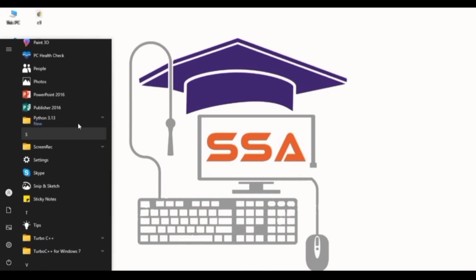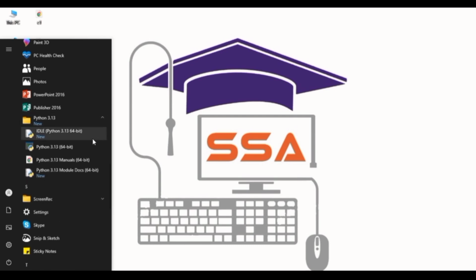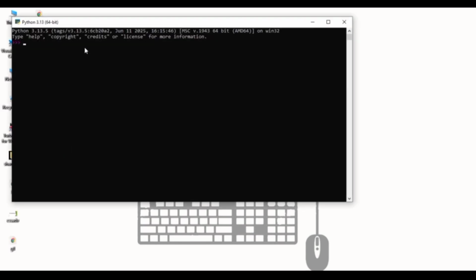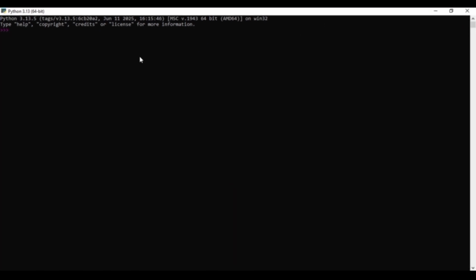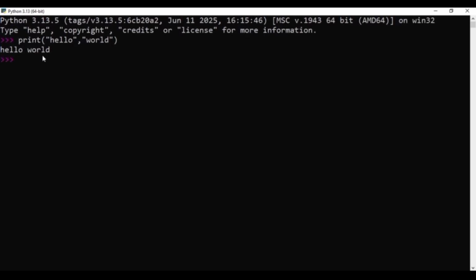For that, open this one, click on it and open the compiler. The Python compiler is open. This is the Python interpreter. Here we can write the program like an interpreter. So observe the program. I'm not changing the code. The same program I'm writing. At first I'm writing print hello world. After that let us execute the sum of two numbers program.